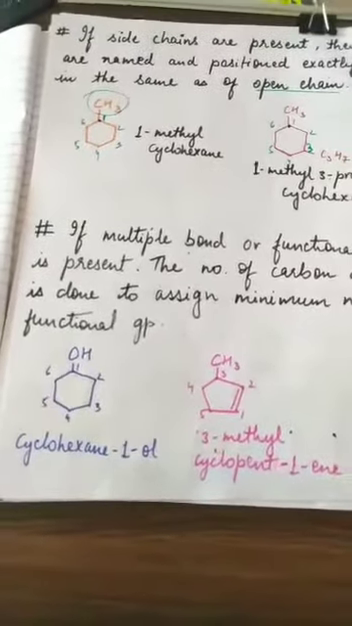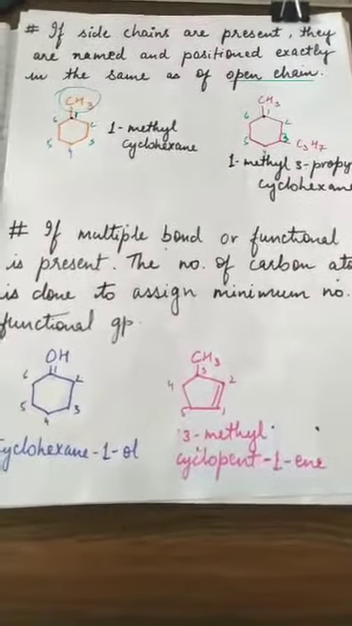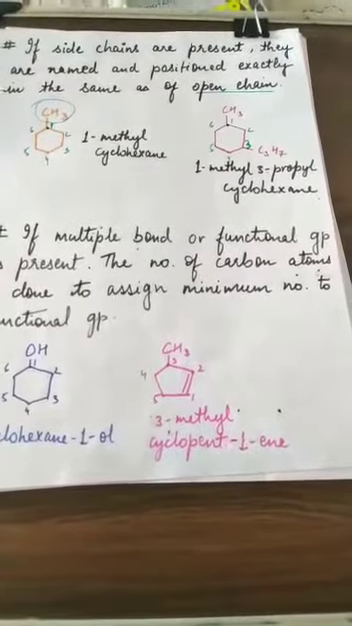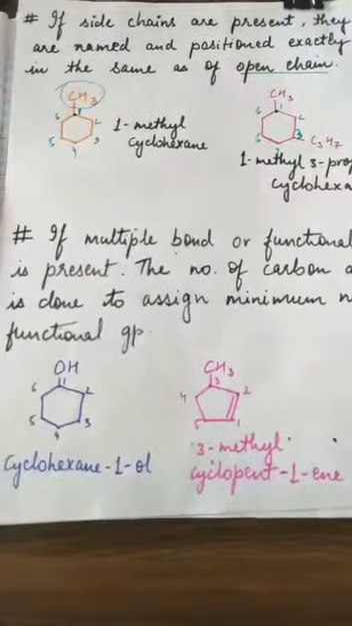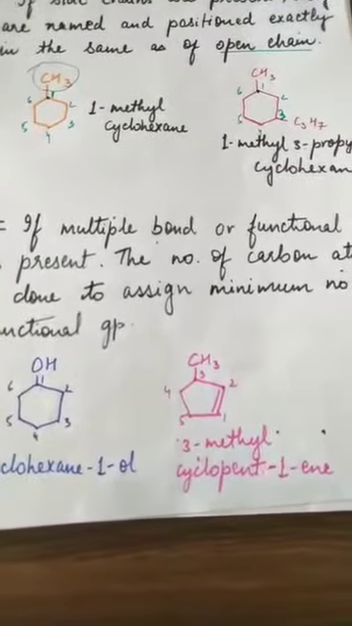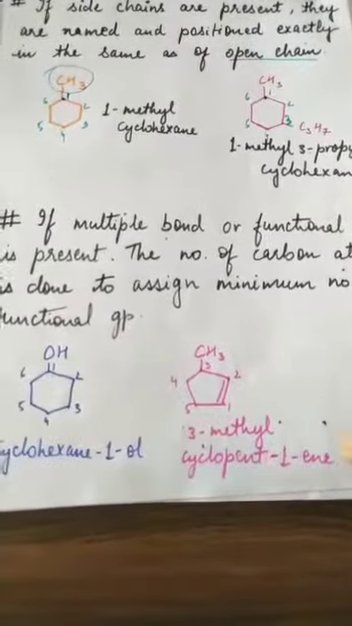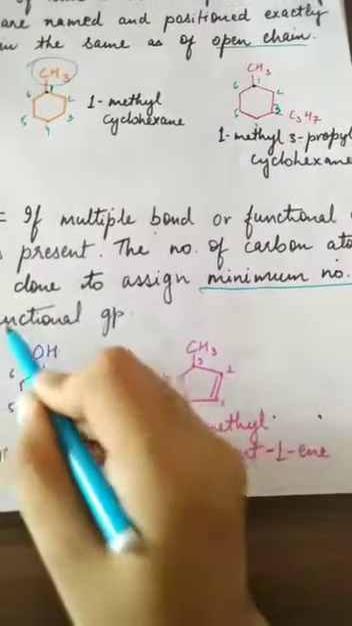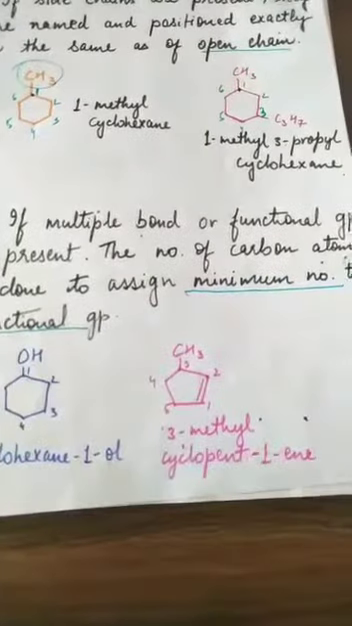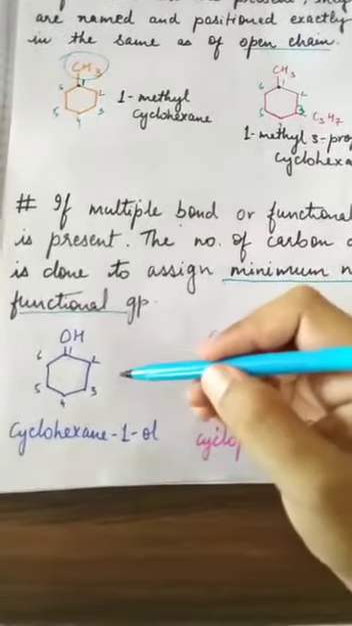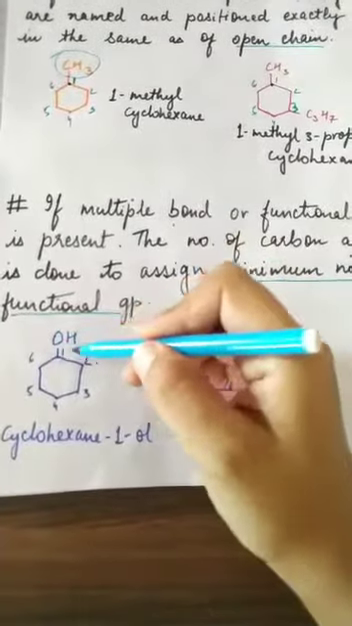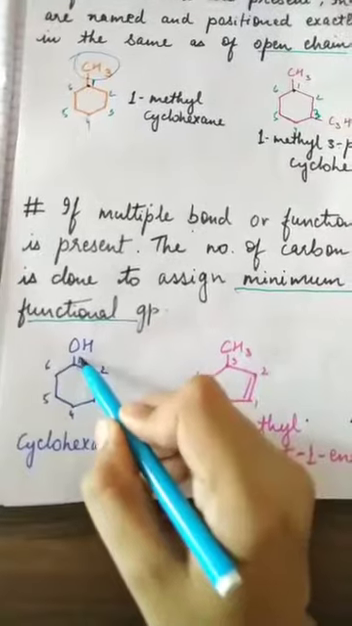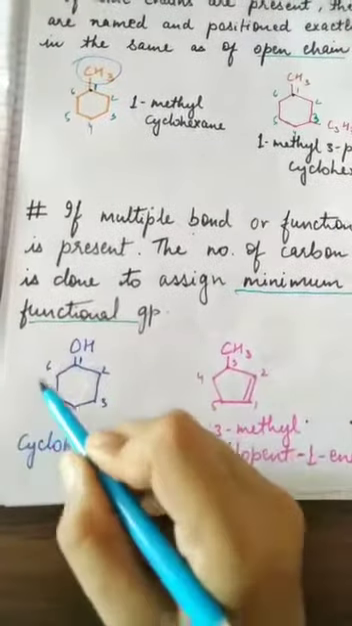Now the next rule: if a multiple bond or functional group is present, the numbering of carbon atoms is done to assign the minimum number to the functional group. It means the numbering is done in such a way that the functional group receives the minimum number. Suppose here you see an example; this is the functional group. I have to give this functional group the minimum number. So I will start from 1 over here: 1, 2, 3, 4, 5, 6.